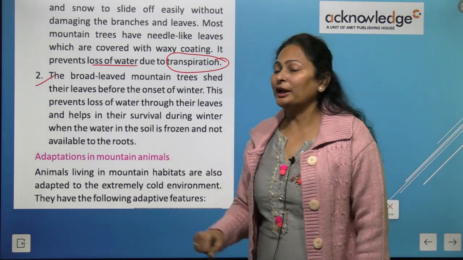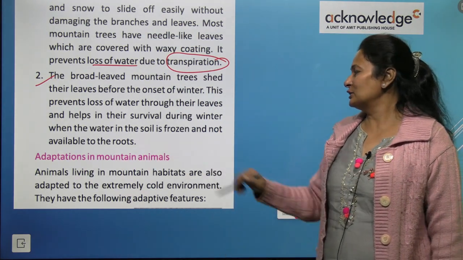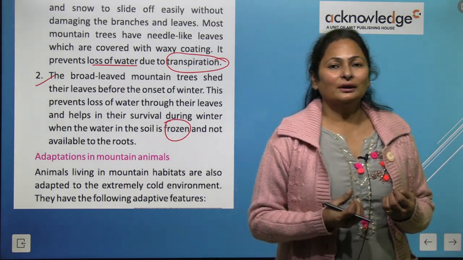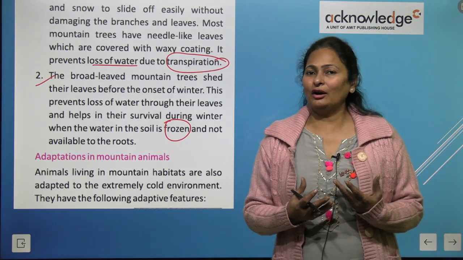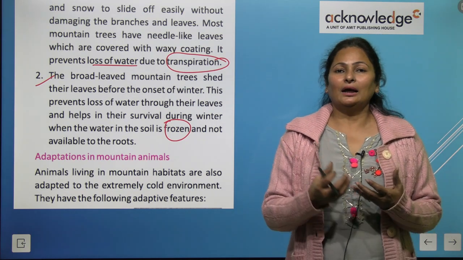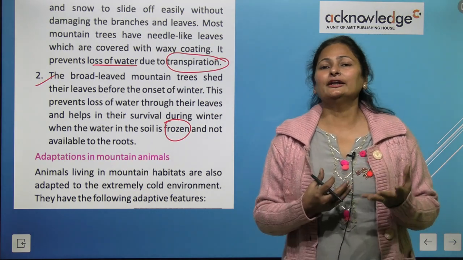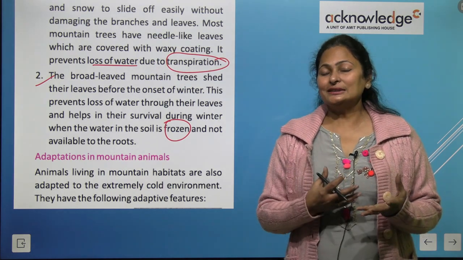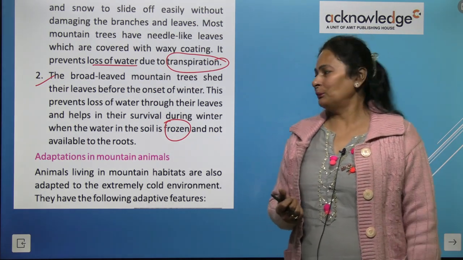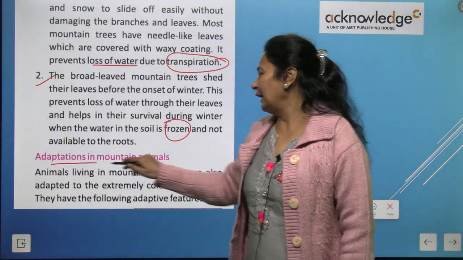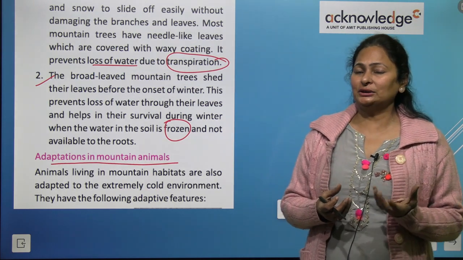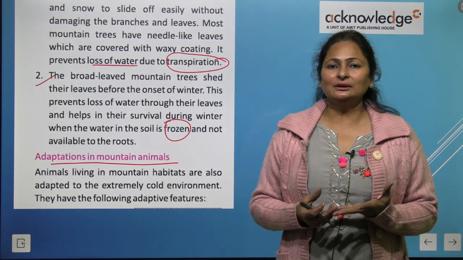This helps them survive during winter, when water in the soil is frozen and not available for the roots. So how can they survive without water? Plants have adapted this feature. They shed their leaves at the onset of the winter season to reduce this process. Now, adaptations in mountain animals. So, are we clear about the adaptation in plants in the mountainous region?